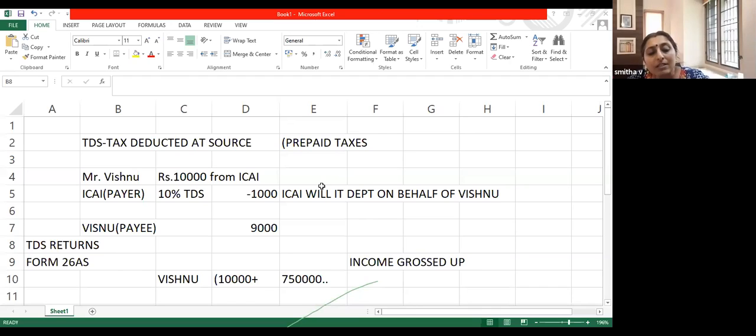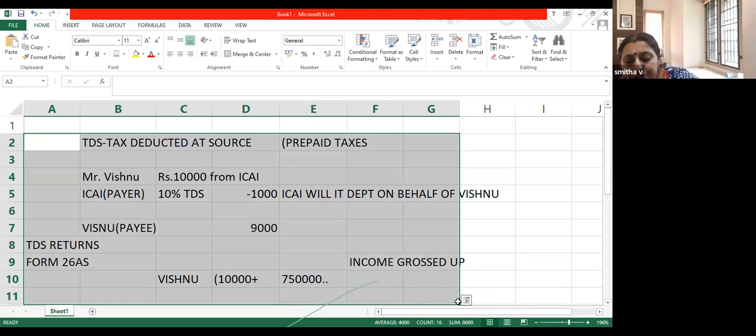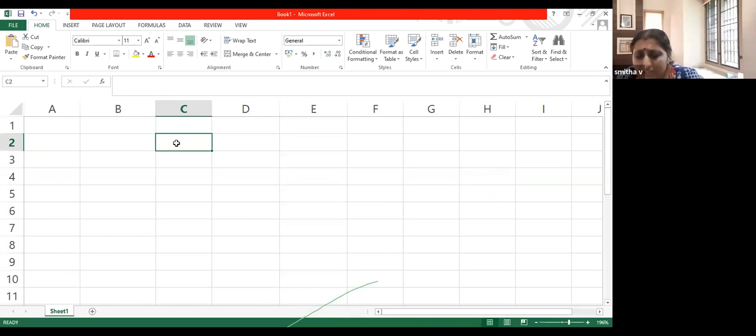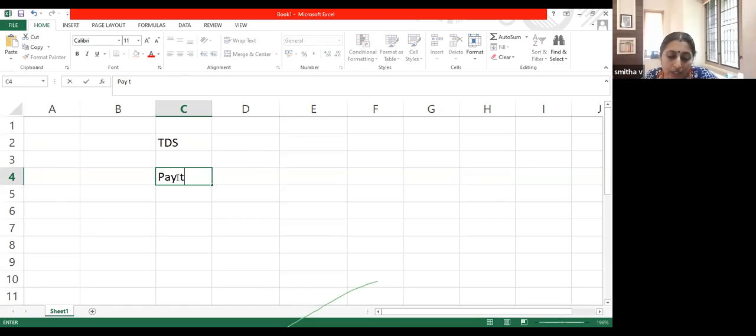Now, another question. Why is this TDS mechanism introduced? Why should there be something called TDS? See, there are two reasons why the TDS mechanism has been introduced. One is pay taxes as and when you earn income.